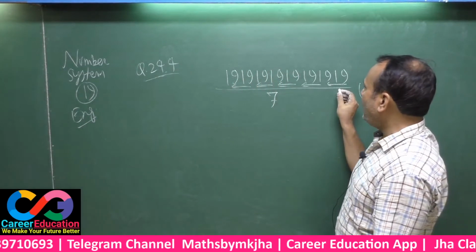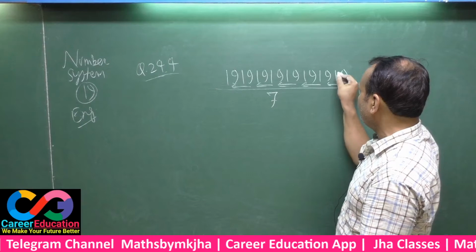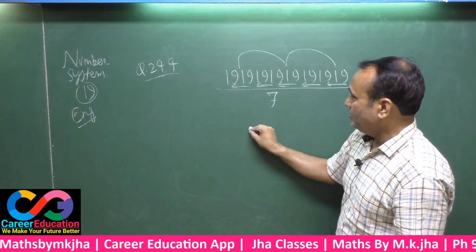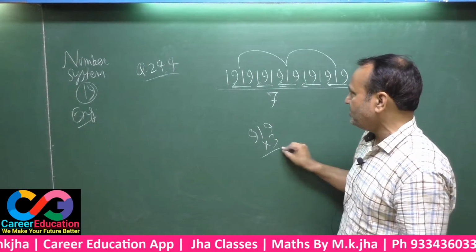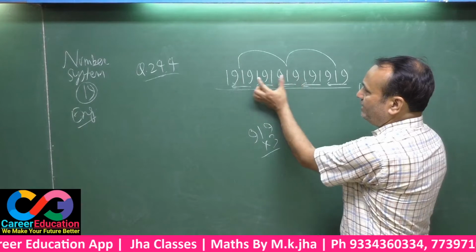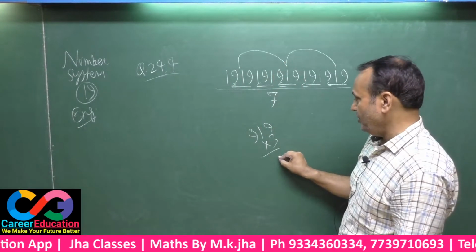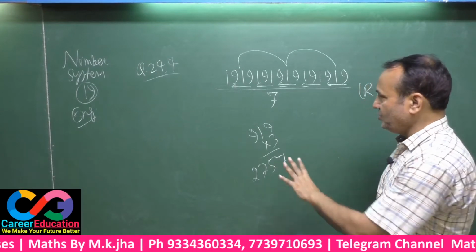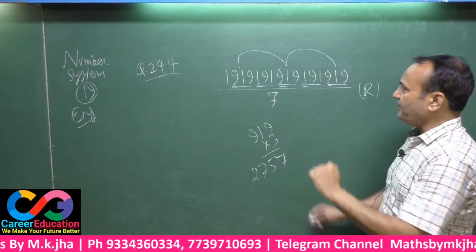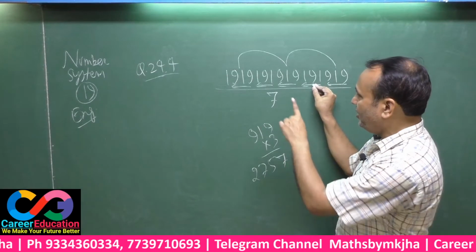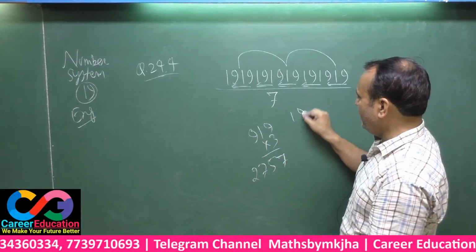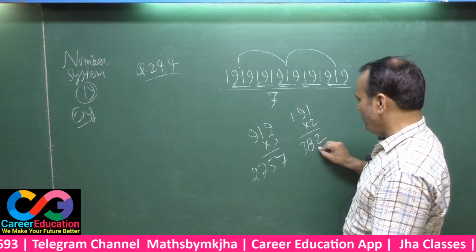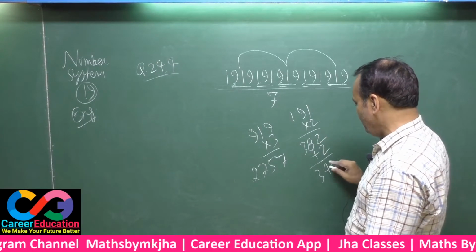You have to make alternation here. That means see here, this will be added to this, this will be added to this. That means 919 three times, 919 plus 919 plus 919. 3 9s are 27, 3 2s are 6, 3 9s are 27. This is the total of one side, and here 191 and 1, 191 twice and 1 be added, then 2 3 8, 2 must be added. This is 384.